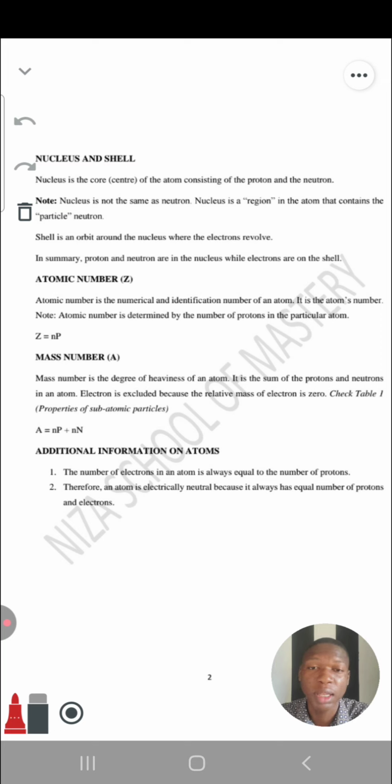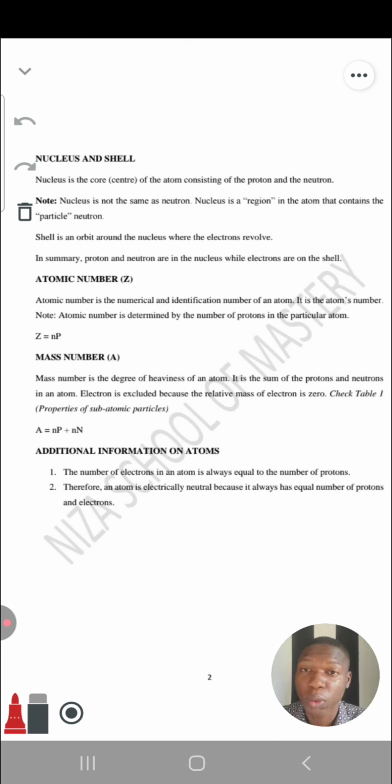So how many particles in an atom? Just 3. You've learned that before. Proton, neutron, and what? Electron. So if I want to know the mass of an atom, what I need to do is to add up all the mass of the particles in that atom: the mass of the proton, the neutron, and the electron. All right, so let's read. Mass number is the degree of heaviness of an atom. It is the sum of the protons and neutrons in an atom. Electron is excluded. We don't add electron.